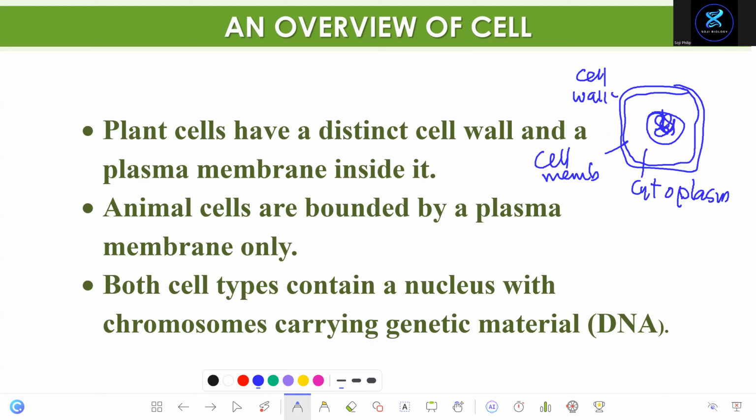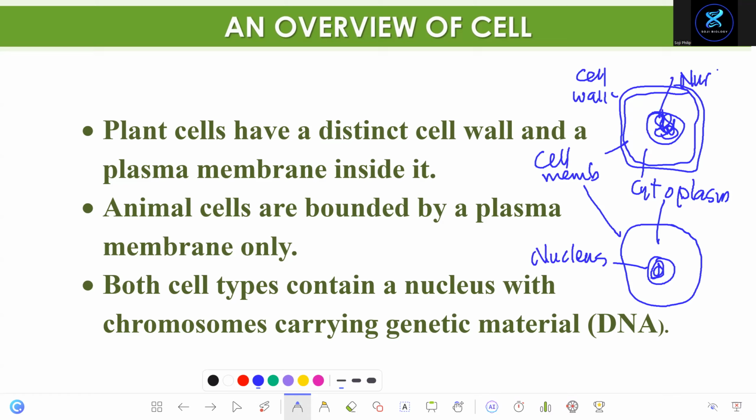The nucleus contains genetic material. That's a plant cell. How about an animal cell? Animal cells have a cell membrane, cytoplasm, and a nucleus with genetic material. So what difference do you find between plant cells and animal cells? Plant cells have a cell wall, but animal cells don't.